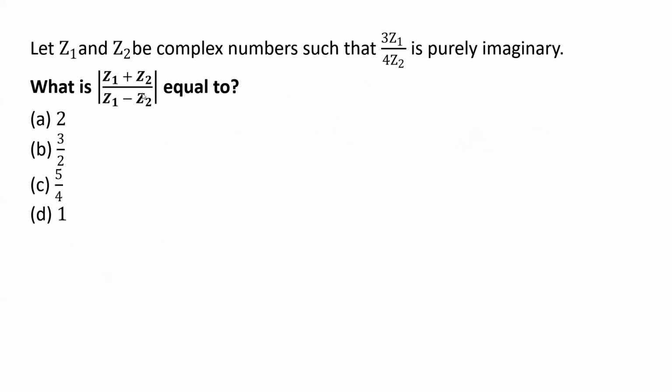Okay, here we have again a complex number problem. We have two complex numbers, Z1 and Z2, and it is given that 3Z1 divided by 4Z2 is purely imaginary, and we have to find the modulus of Z1 plus Z2 divided by Z1 minus Z2. It's a very simple question. If you think logically, what do you mean by purely imaginary? Purely imaginary means no real part.